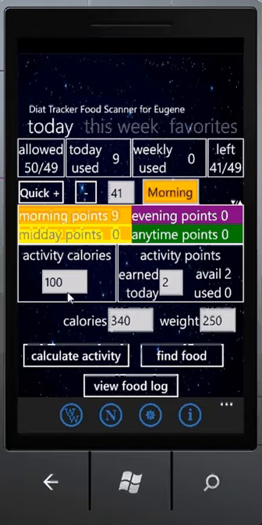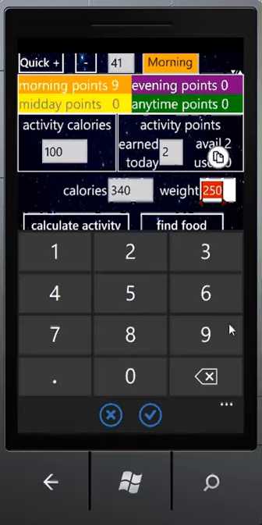Okay, the next line here shows you calories that you have eaten today. That's the summary of the calories that you have eaten today, and your weight. The significance about the weight here is that you can change it at any time by putting whatever number it is.